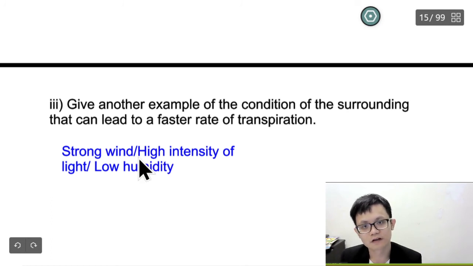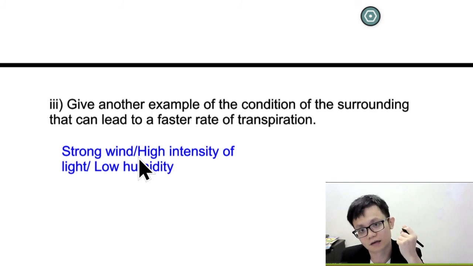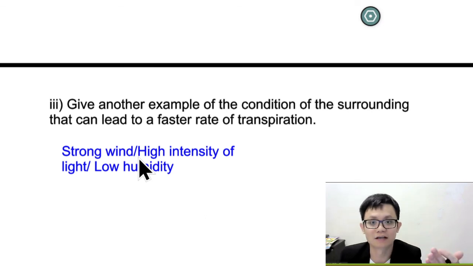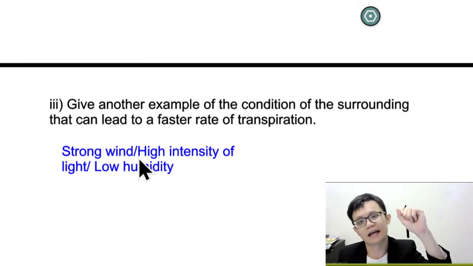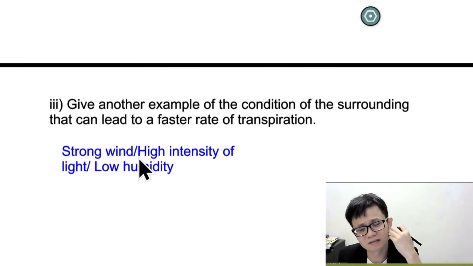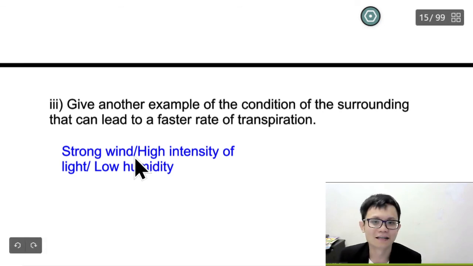For example, in Malaysia, we call it hot and humid because the air has water, correct or not? For example, if you go to India, you get the same temperature, but we call it hot and not humid, meaning there is no water in the air. So you feel like your skin will be very dry.